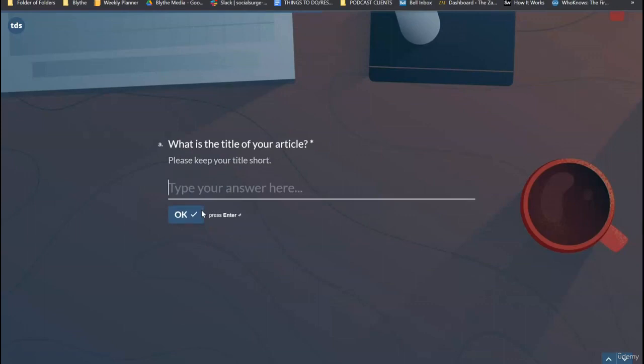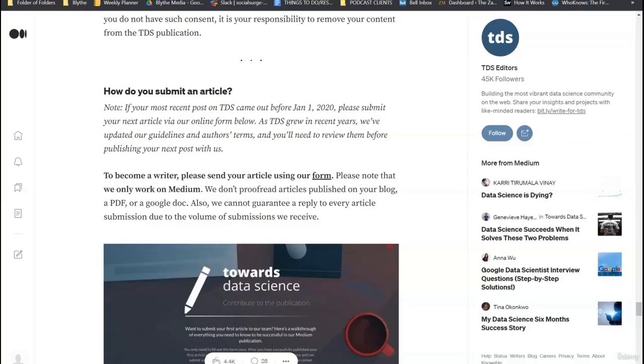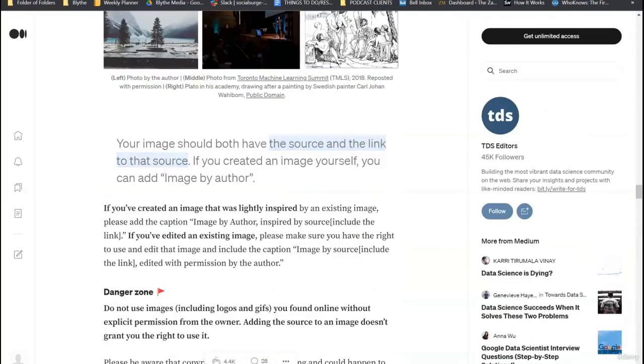Remember our article was, is data science still a rising career in 2021? And then you want to paste the link to your Medium article here. So let's go back to our main page.